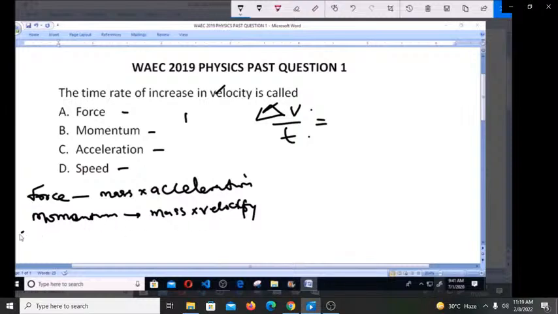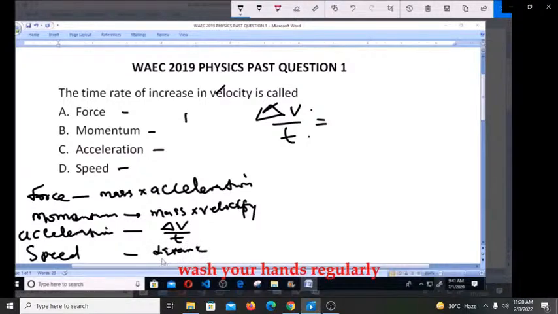Now let's look at the third one, acceleration. What is acceleration? Acceleration is simply the change in velocity or speed over time. And finally, let's look at speed. What is speed? Speed is simply the distance traveled all over time. So from all these, we can see that the definition in the question is the same thing as acceleration. And that makes option C the correct answer.